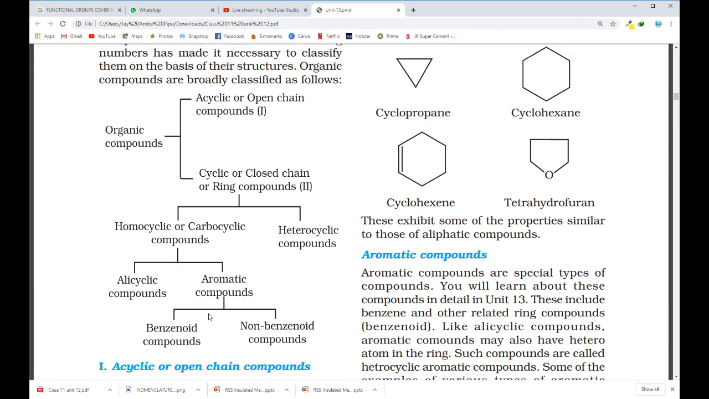Now, what is this aromatic compound? About this also you have to study in this chapter at the end. So there we'll discuss these aromatic compounds in detail. In that we have benzenoid compounds and non-benzenoid compounds. Here we have again two different types of compounds: benzenoid and non-benzenoid.